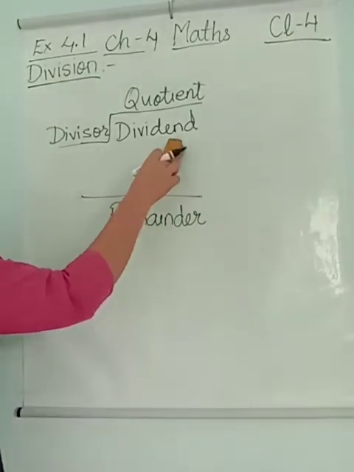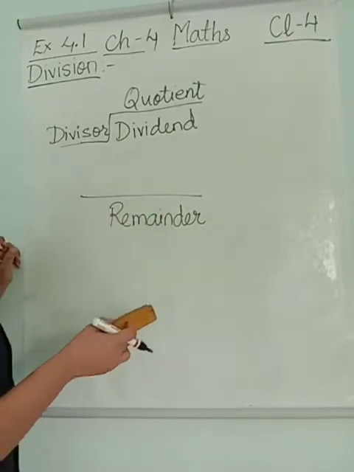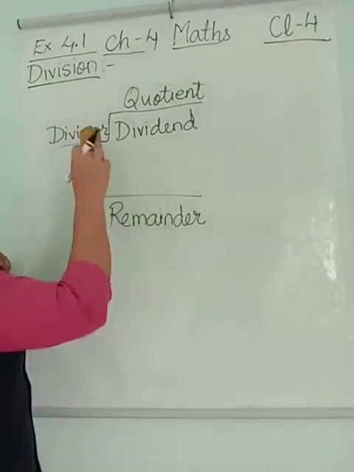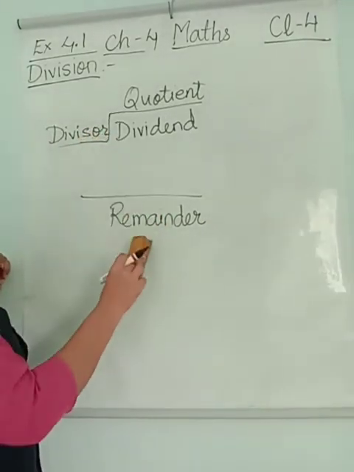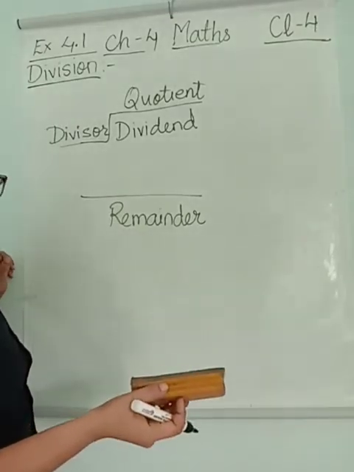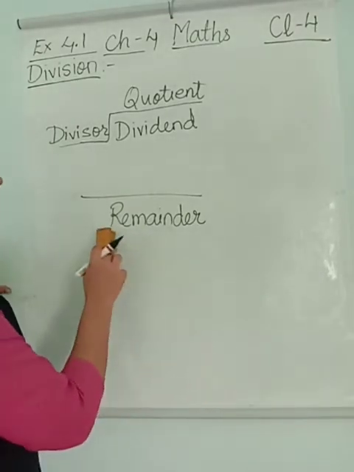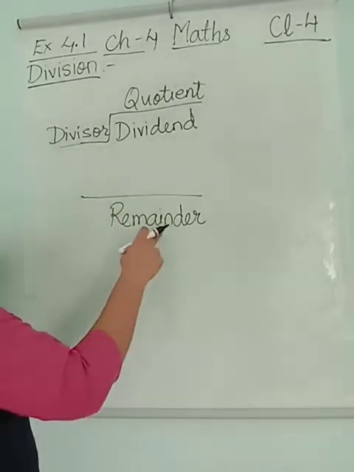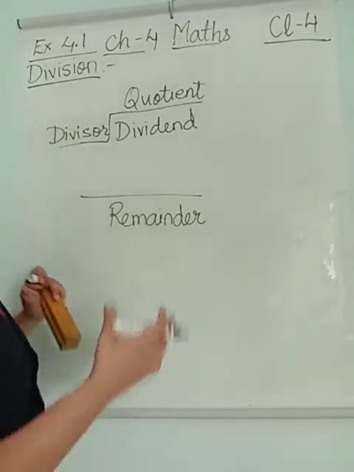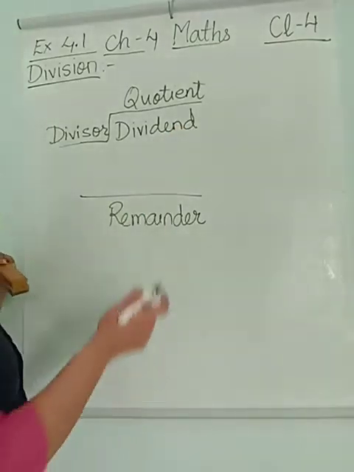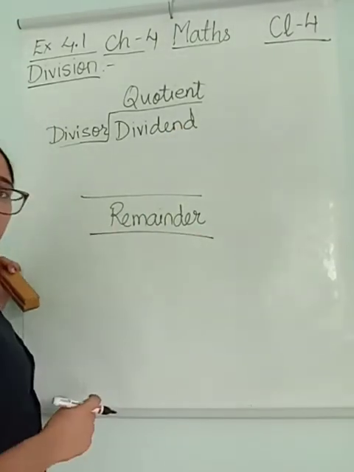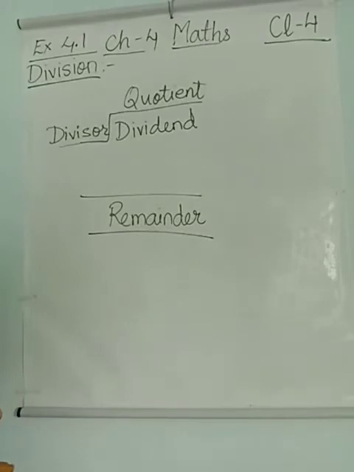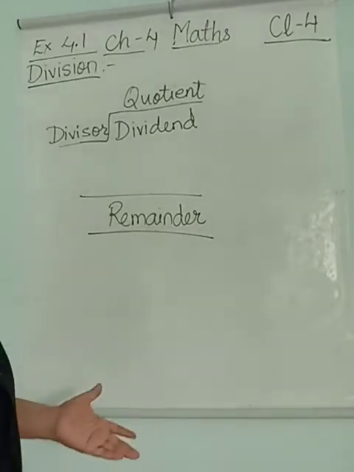So after my division is done, I get a number which is smaller than this divisor and cannot be divided further. So this number is always smaller than the divisor, and this number is remaining behind from this dividend. So it is called the remainder. Okay, so these are the terms used for division. Now let's start dividing.